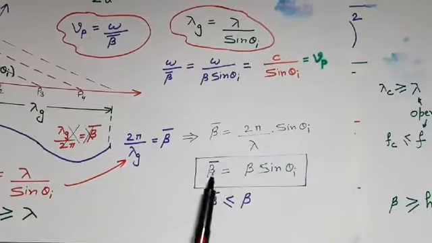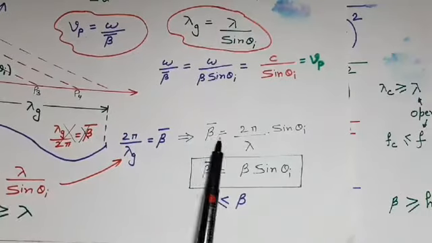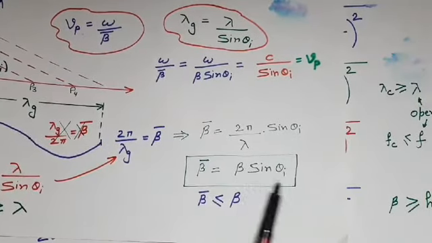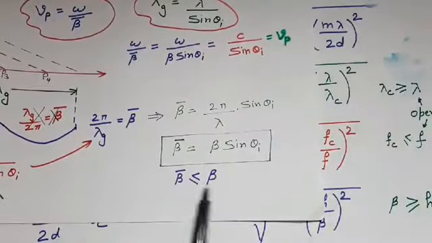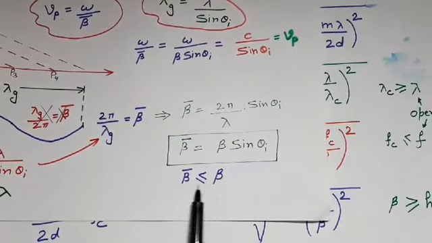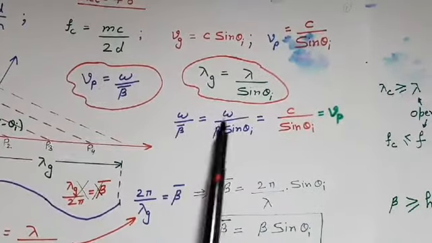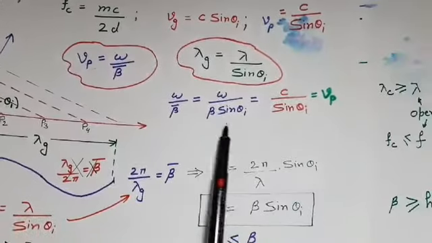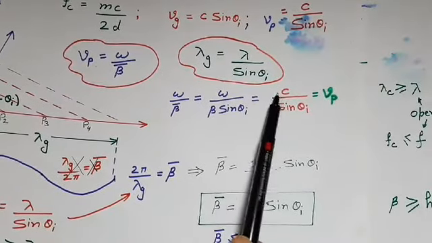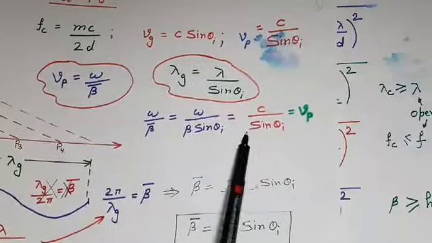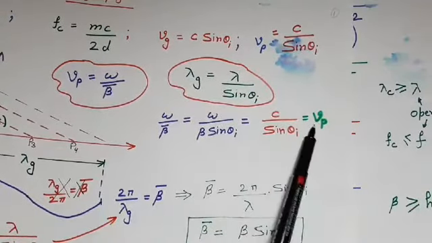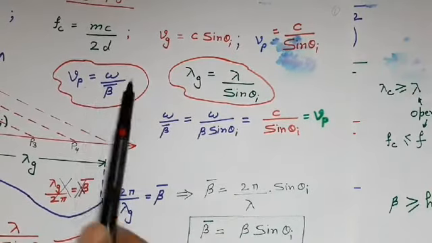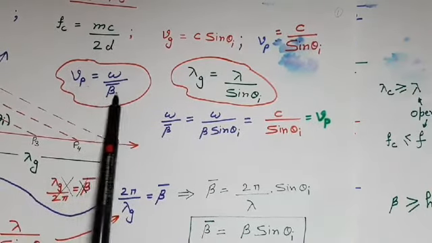So phase constant in z direction, that is beta bar, is equal to beta sin of theta I. So we can say that phase constant in z direction is less than actual phase constant in unbounded medium. Now if we find omega upon beta bar, then it becomes omega upon beta sin of theta I. Omega upon beta can be replaced by c, so it becomes c upon sin theta I, which is equal to phase velocity. Therefore we can say phase velocity Vp is equal to omega upon beta bar, where beta bar is phase constant in z direction.